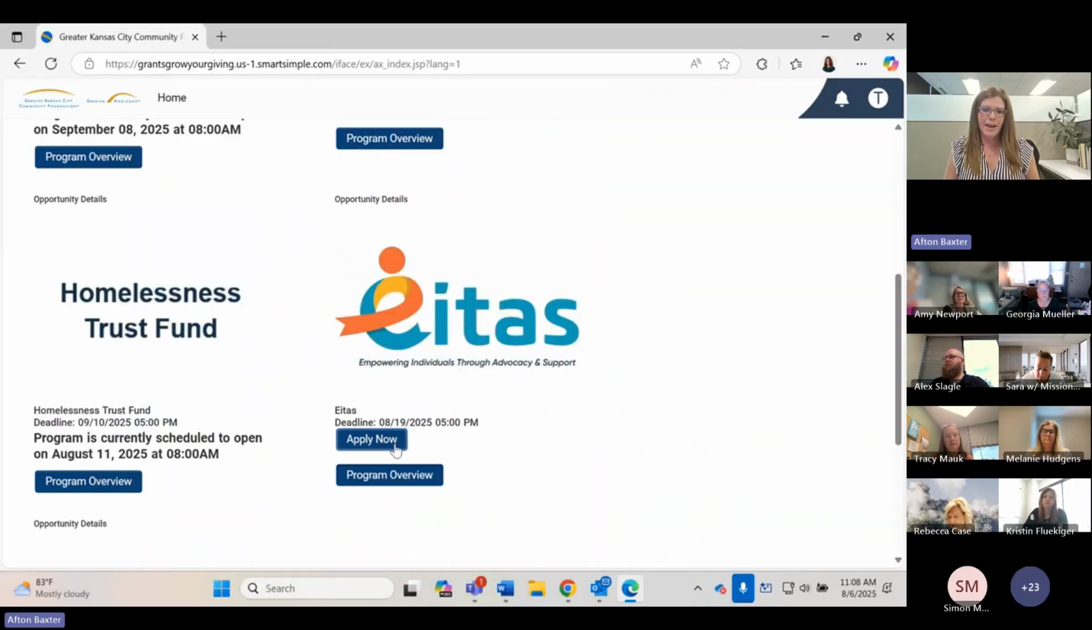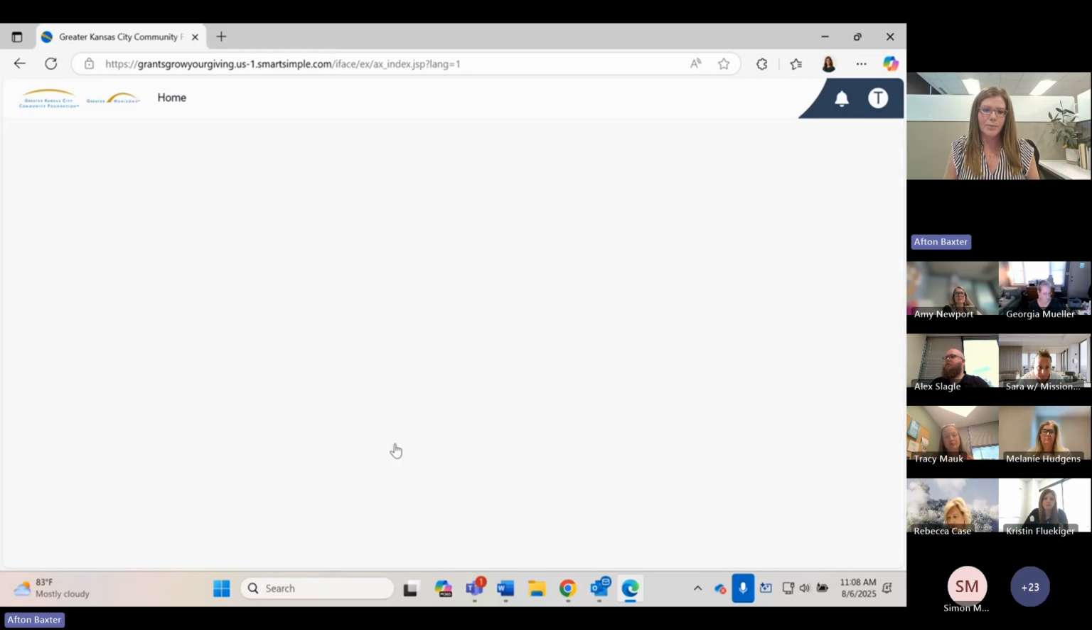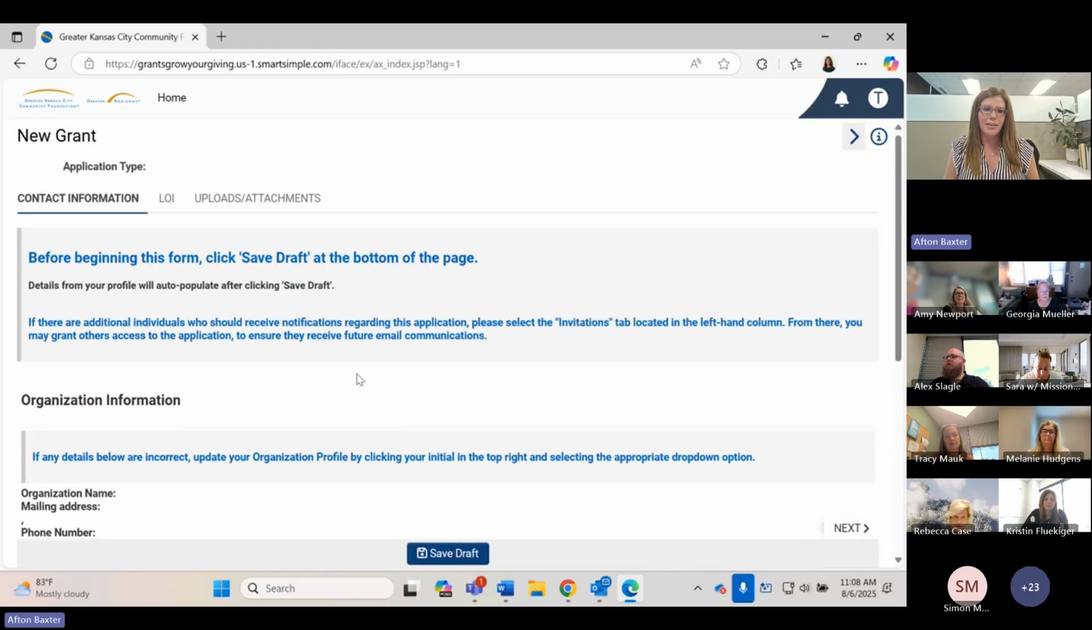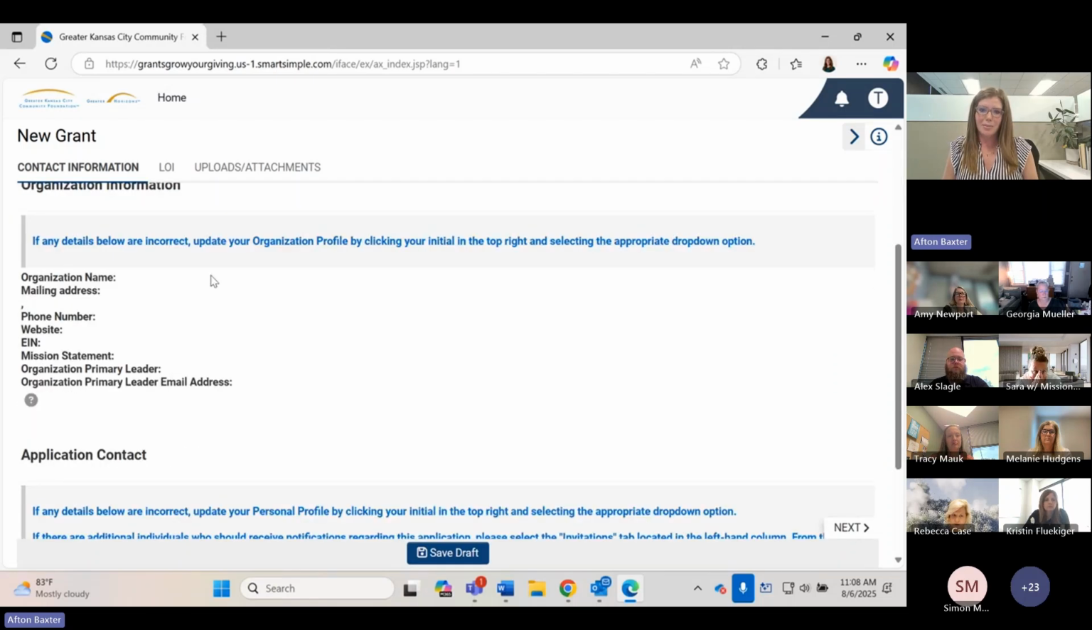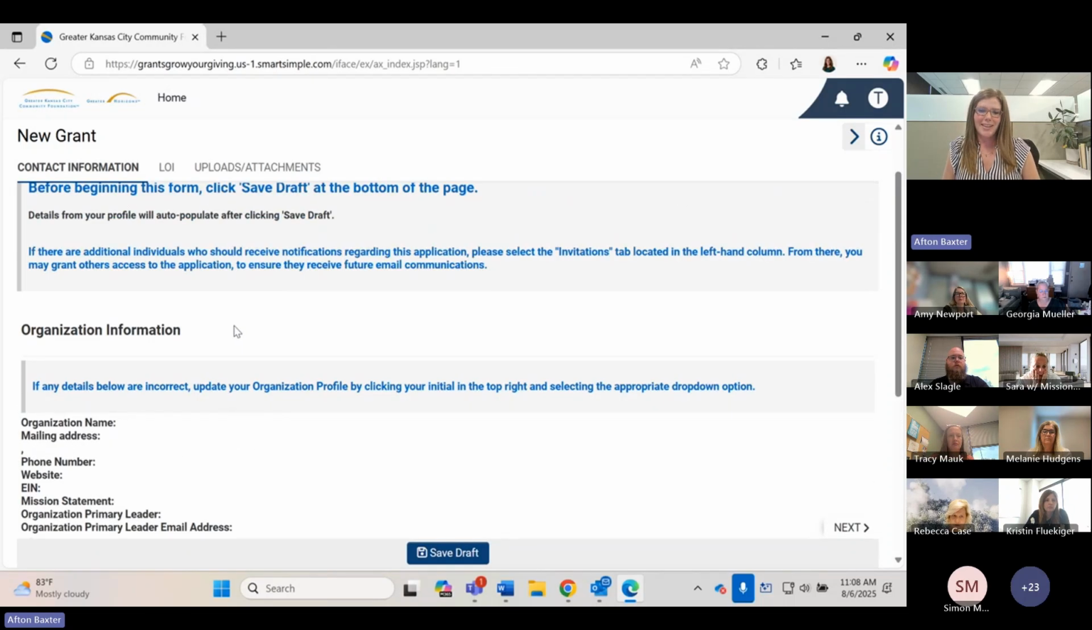And then when you're done with that, by clicking Apply Now, this will take you into the beginning of the LOI process. So you'll see here, everything is blank. So the first thing you need to do to be able to access any of this is click this Save Draft button at the bottom.